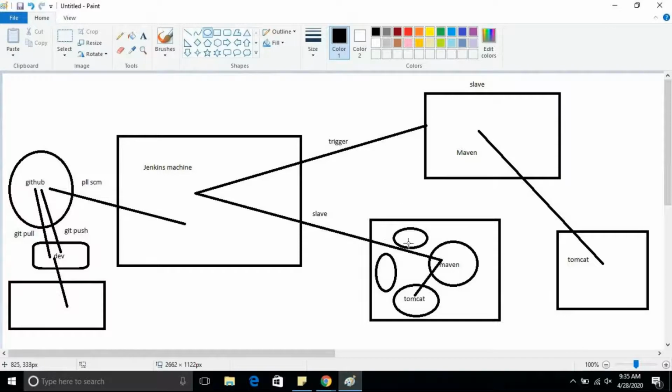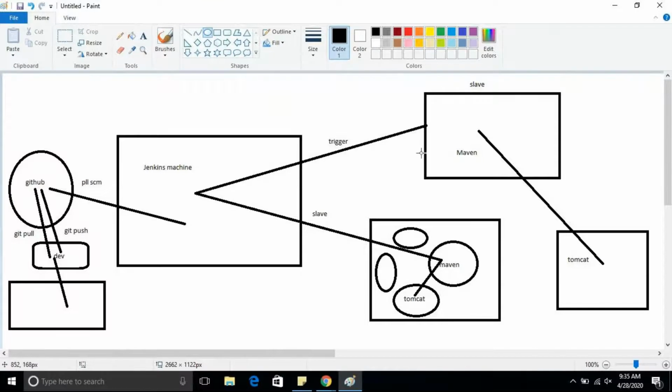So that is my task. Your images should be on one of the Docker hosts. You should have the Maven image, Tomcat image, Sonar image, and Nexus image. Your job should be triggered on this Maven job, Sonar and Nexus should be integrated, and this Tomcat should also be integrated.